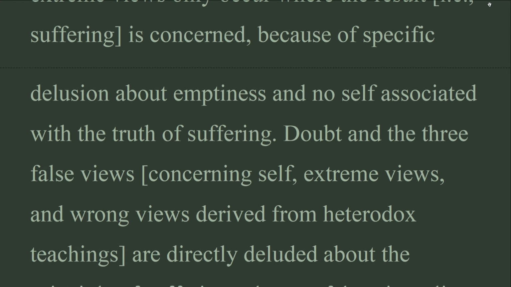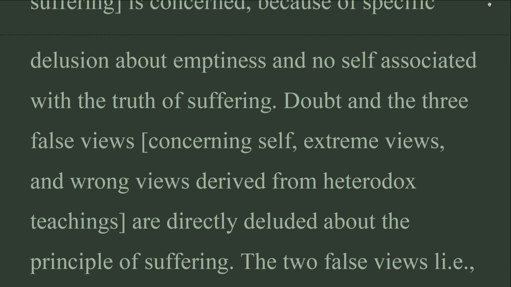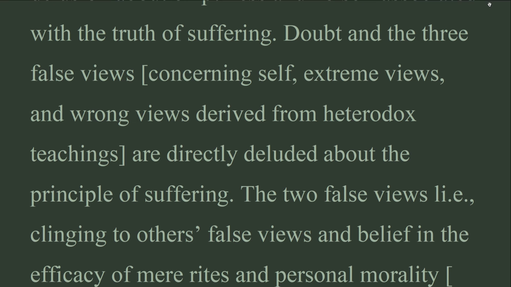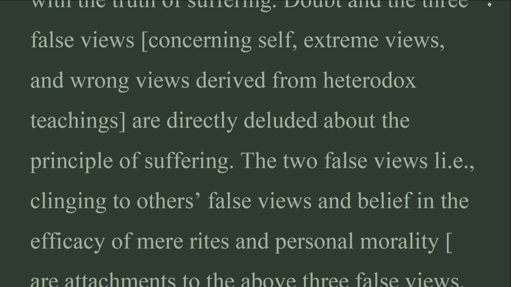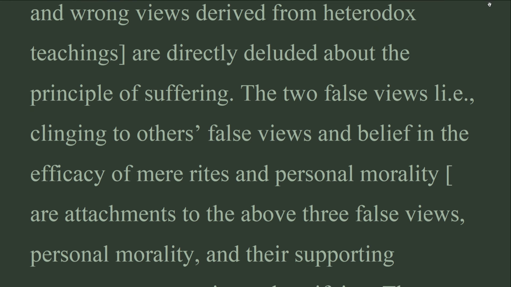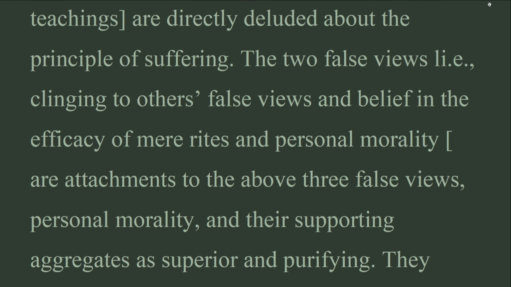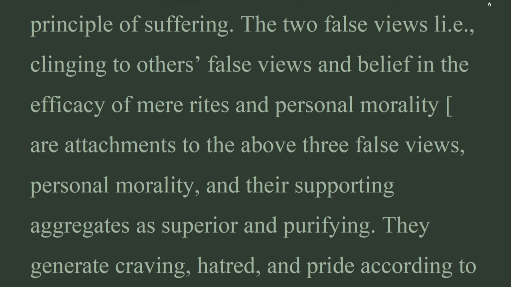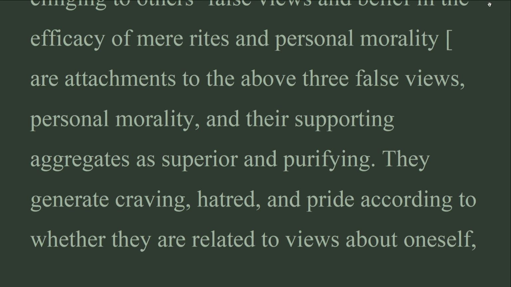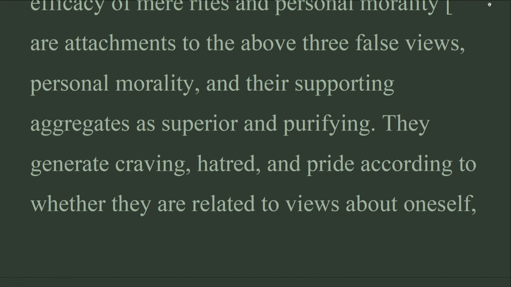Doubt and the 3 false views, concerning self, extreme views, and wrong views derived from heterodox teachings, are directly deluded about the principle of suffering. The 2 false views, clinging to others' false views and belief in the efficacy of mere rites and personal morality, are attachments to the above 3 false views, personal morality, and their supporting aggregates as superior and purifying.